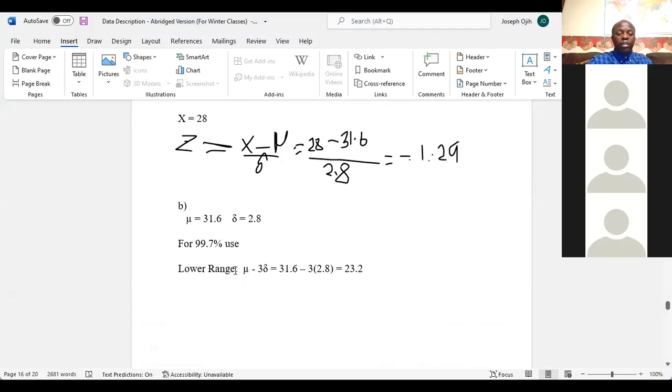Then we repeat the same thing for the upper range. This time around, we're using the plus sign, and from what we got from our calculator, we got 40.